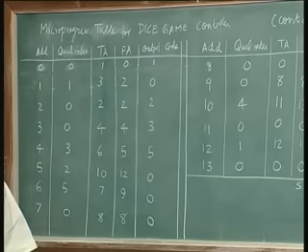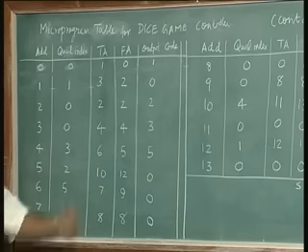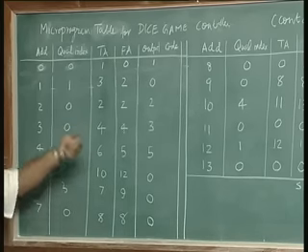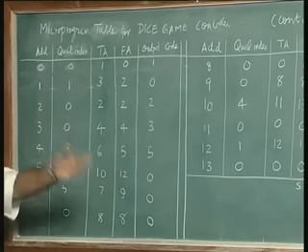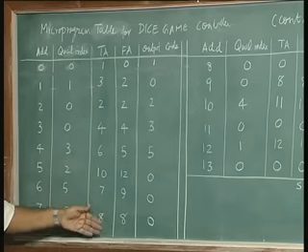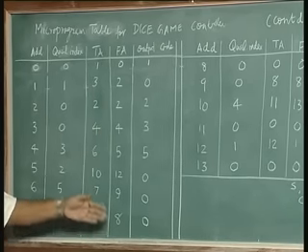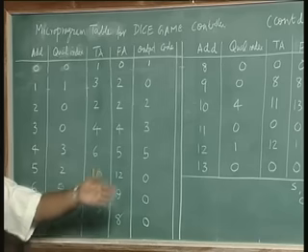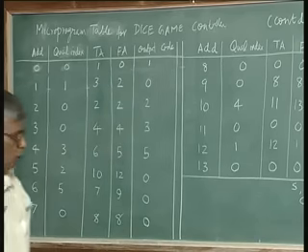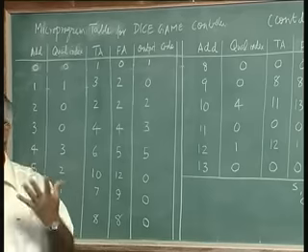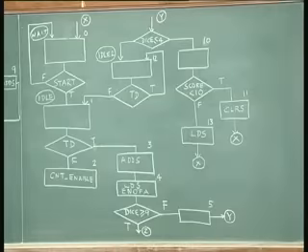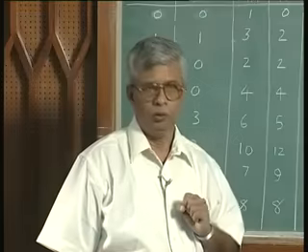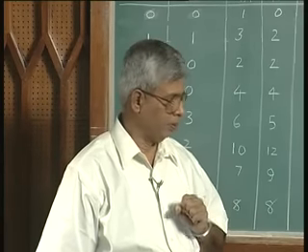Very simple. You can get the whole table done, go step by step, state by state: what is the qualifier to be tested, look at the qualifier index, put that value, look at the true value of the address, put the false value of the address, and then what is the output to be generated at that time. There is no output, you put a 0, otherwise give the appropriate code, and you got the table, and all you need is a ROM to program the whole thing. And I have already given the architecture of the microprogrammed ROM implementation in the last lecture using the simple example of a 4 state ASM.